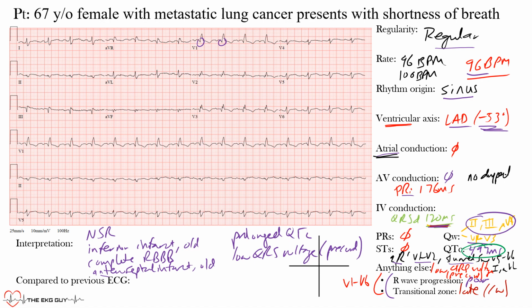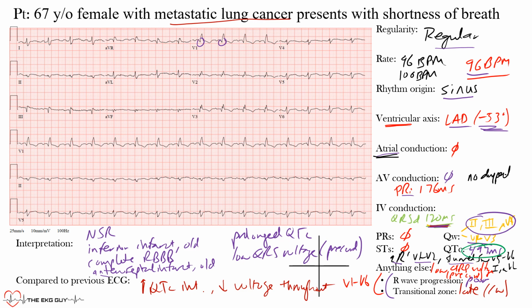anteroseptal infarct. Okay, and when we compare it to a previous EKG, now we have an increase in the QTC interval, and a decrease in the voltage throughout. And you may wonder why was that? Well, this patient presenting with metastatic lung cancer and shortness of breath not only had bilateral pleural effusions, but also had a pericardial effusion, meaning that there was fluid around the heart that was diminishing the electrical impulses that the electrodes could actually pick up, and that's why you see the low QRS voltage throughout.